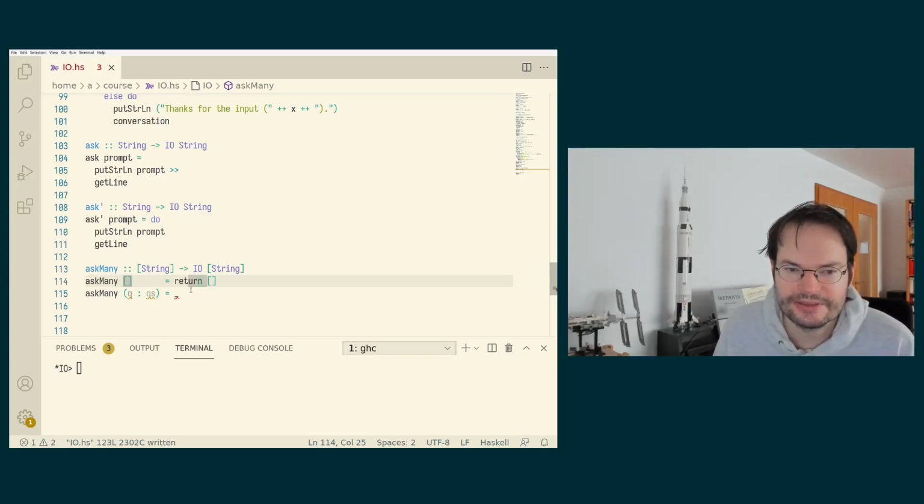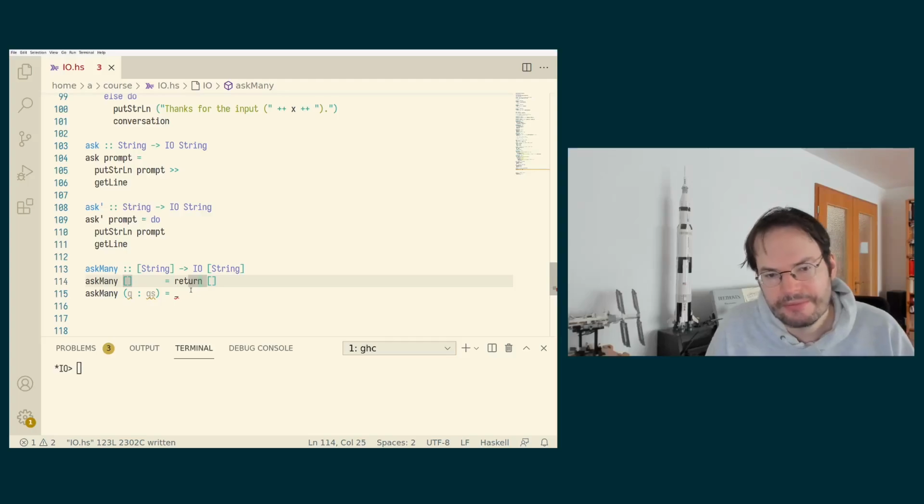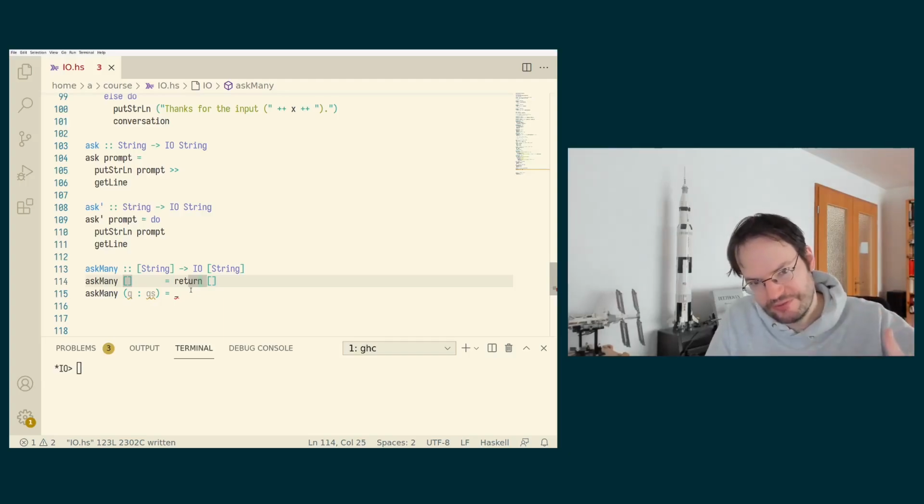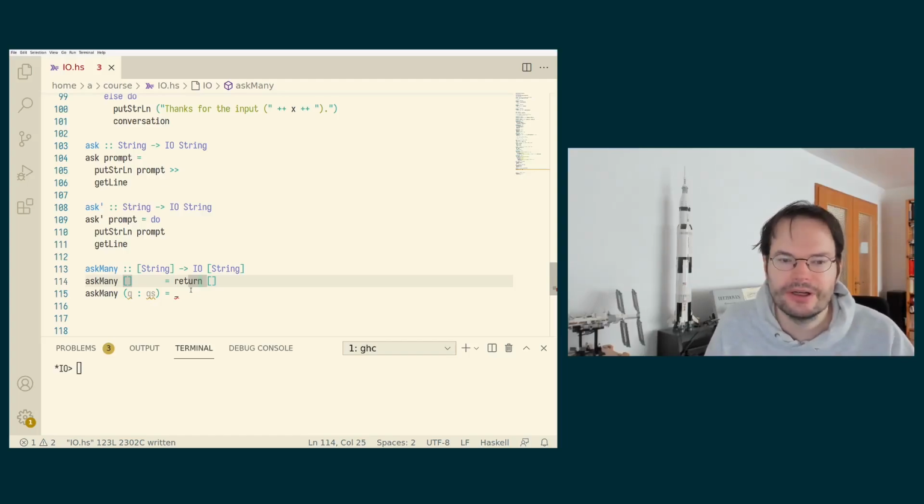So that completes the empty case. But now in the QCons QS case, we still keep in mind we probably want to do a recursive call to askMany QS, but before, and really before in terms of the effects, before we ask the rest of the questions, we have to ask Q.